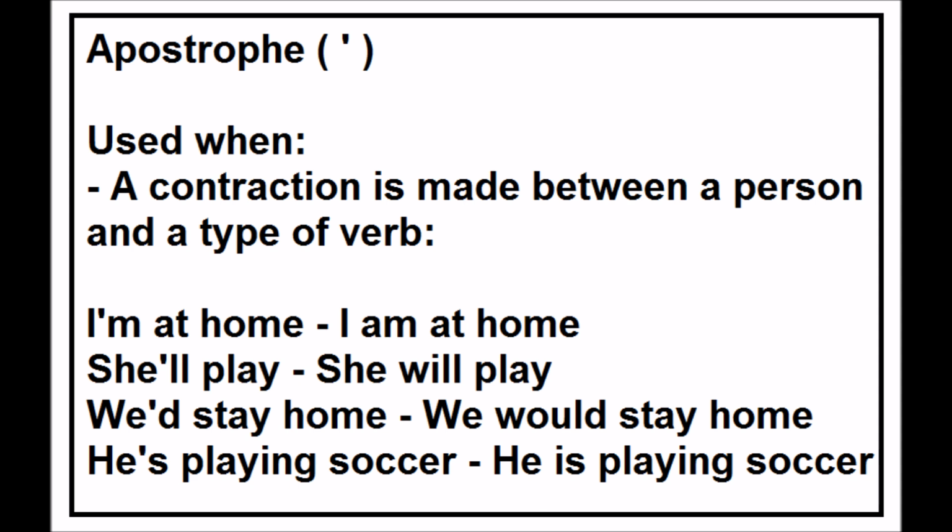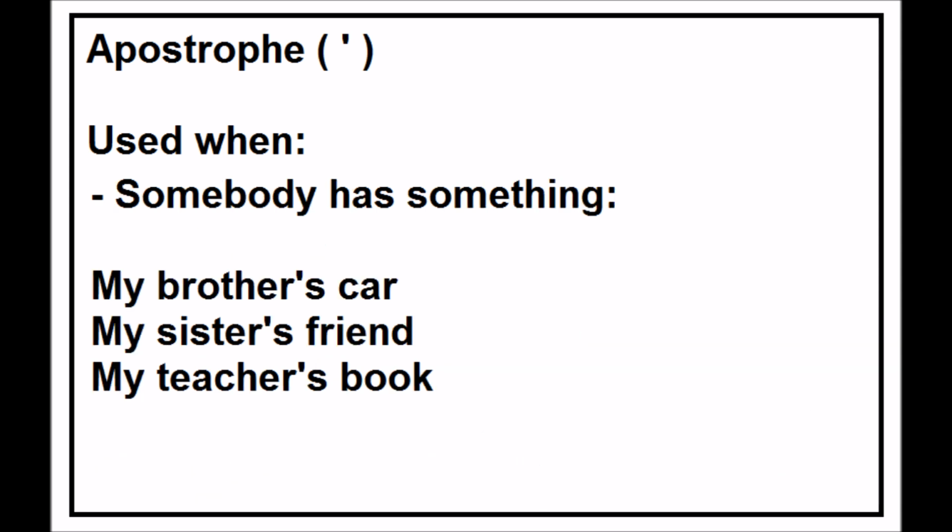He's playing soccer, he is playing soccer. The pronunciation for most of them is pretty much the same. See, it's very hard to tell. I think the third sentence, we'd stay home, we would stay home, is a good example that shows that the pronunciation changes. But in the other cases, it doesn't change. It's pretty similar to the original sentence.